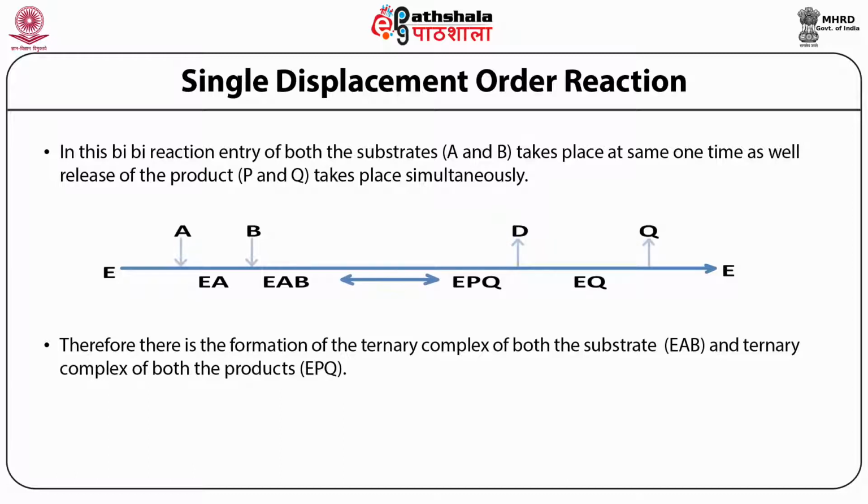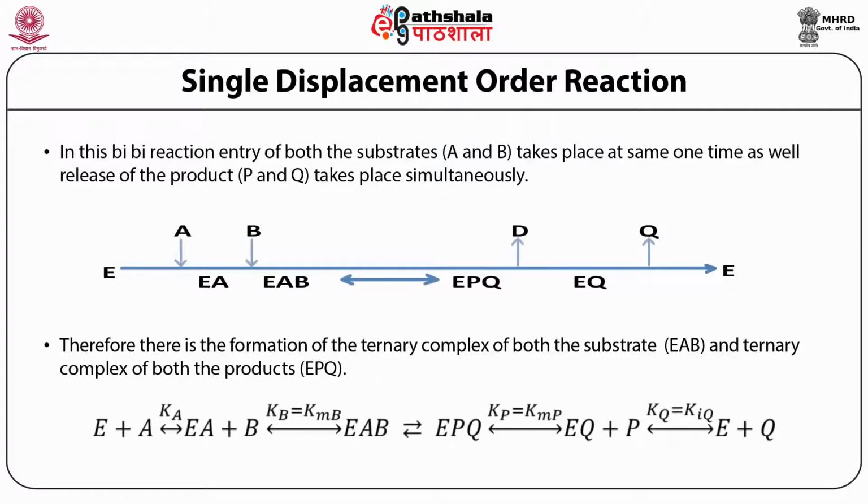If you see the kinetics of this reaction, you will find that the first substrate combines with the enzyme with a constant Ka producing EA complex, which combines with the second substrate with a constant Kb producing EAB complex, which is a ternary complex, and it is converted into the second ternary complex, that is EPQ, and then EPQ is converted into EQ plus product with a constant of Kp, and then EQ is finally releasing its second product with a constant of Kq.